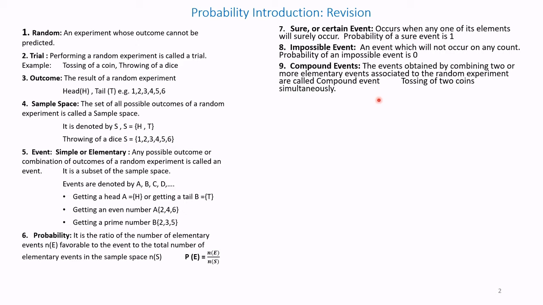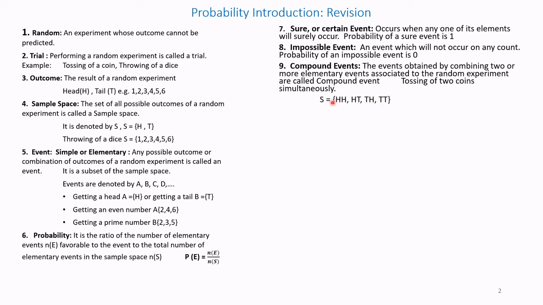Compound events. The events obtained by combining two or more elementary events associated to the random experiment are called compound events. For example, tossing of two coins simultaneously. So when we toss two coins at a time, it is a compound event.